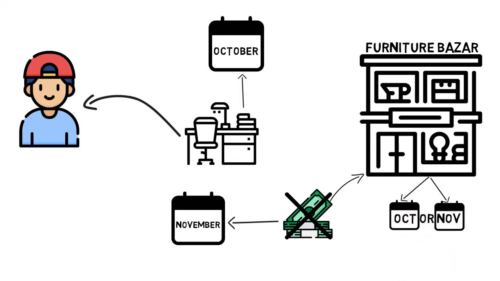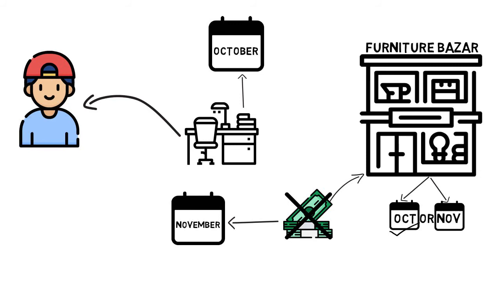According to accrual concept, Furniture Bazaar will record this transaction in the month of October itself as the table was delivered in the month of October. So this is a kind of sales, right? He didn't refuse to take the delivery of the table, so he will pay the money to Furniture Bazaar in the month of November. The transaction has taken place in the month of October itself.